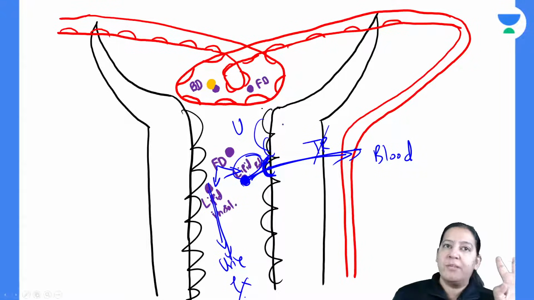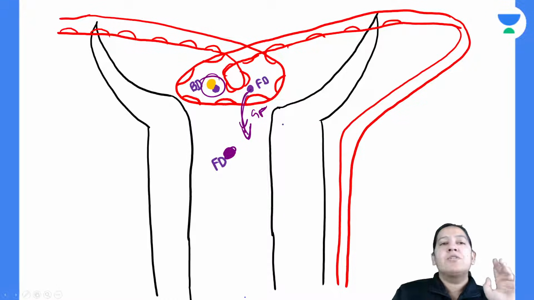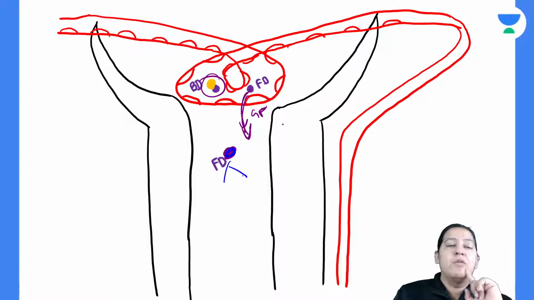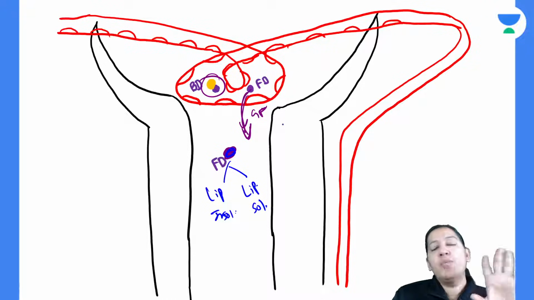You have to give me a thumbs up. That is the first possibility. So free drug is of two types. What are the two types of free drug? It is lipid soluble and lipid insoluble. Who will show tubular reabsorption?